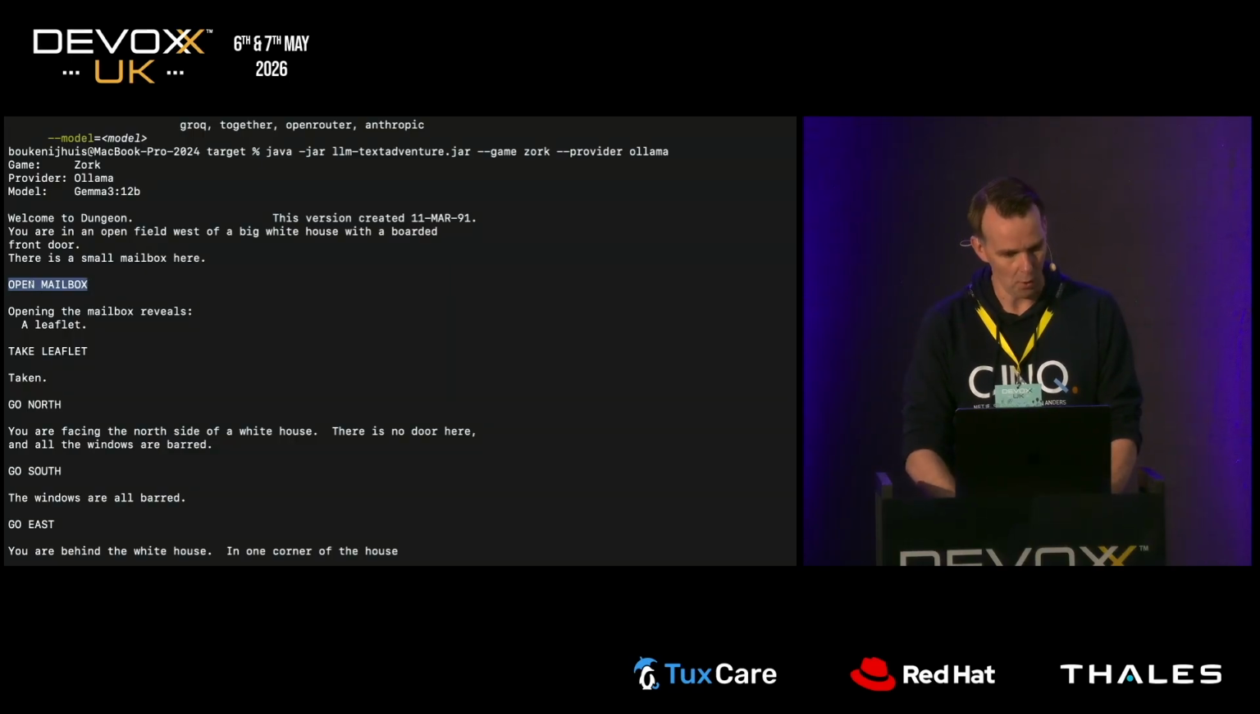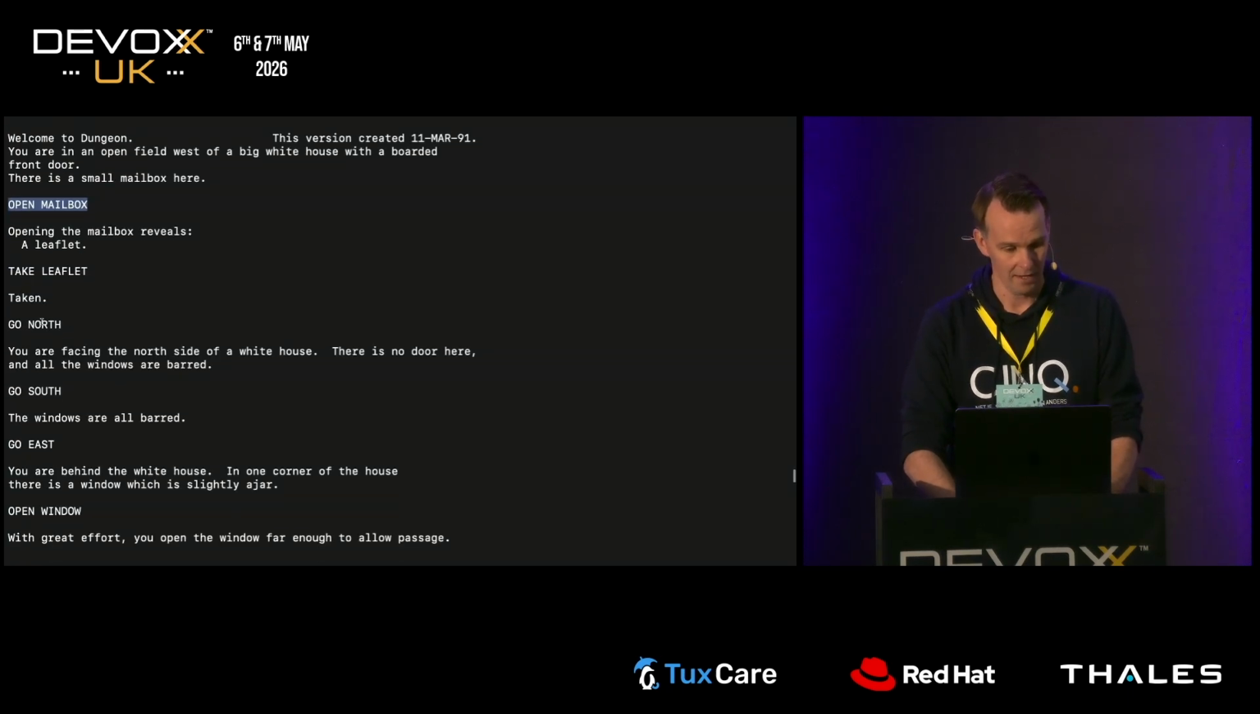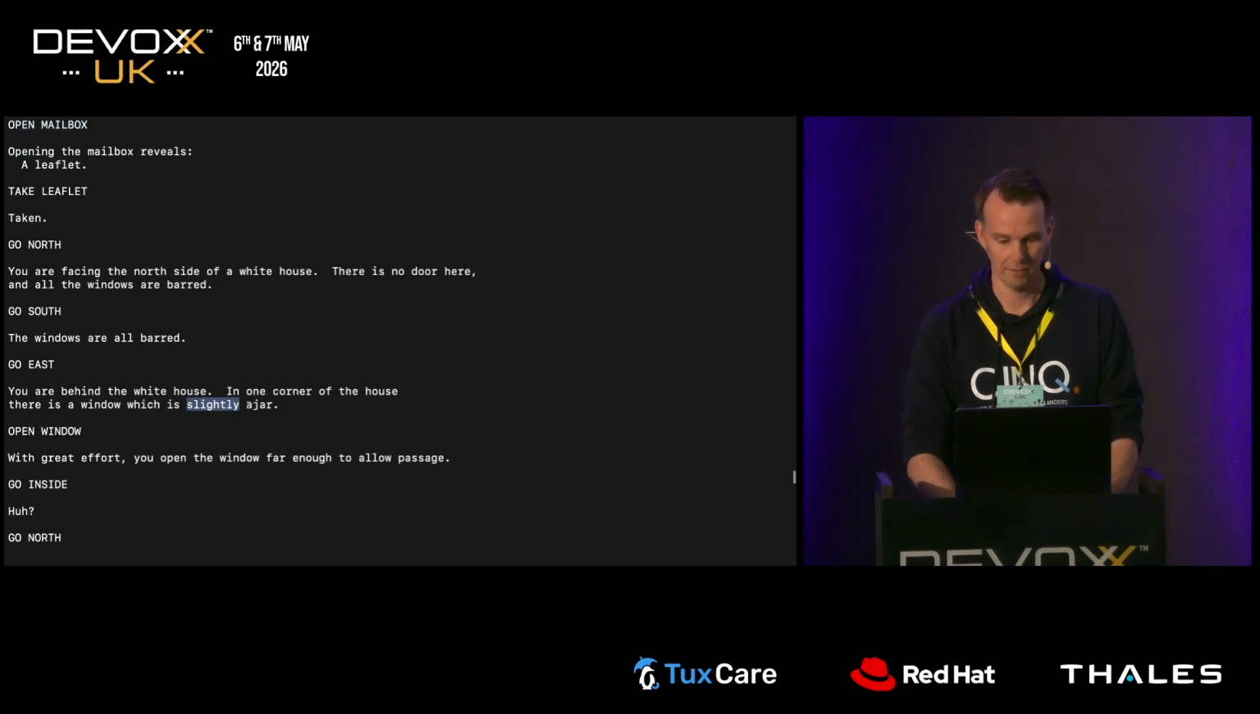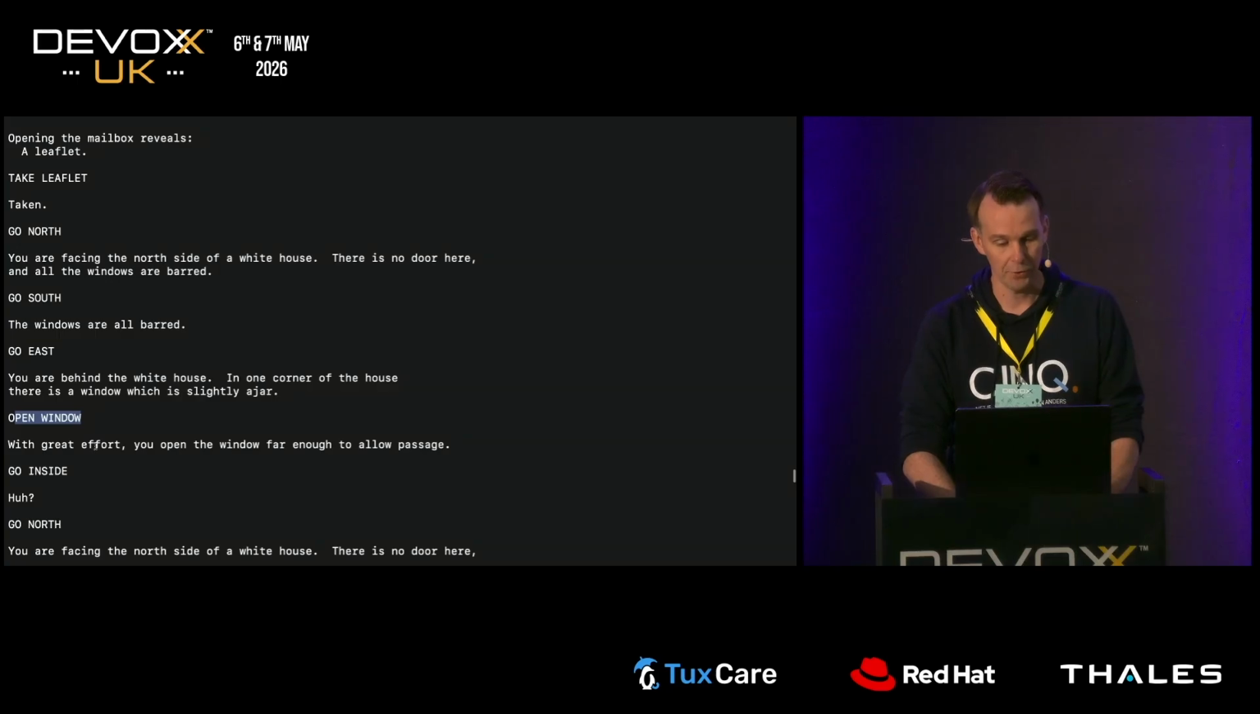Now the LLM says open mailbox. It sees a leaflet, it takes the leaflet. It goes north, it goes south, it goes east. Remember, this was a hint. The LLM picks up the hint and says open window. Very good. With great effort, you open the window far enough to allow passage. Then the LLM says go inside, and the game says, huh?